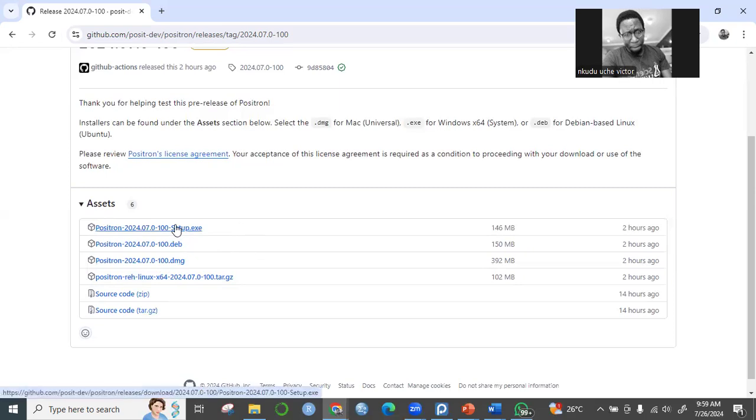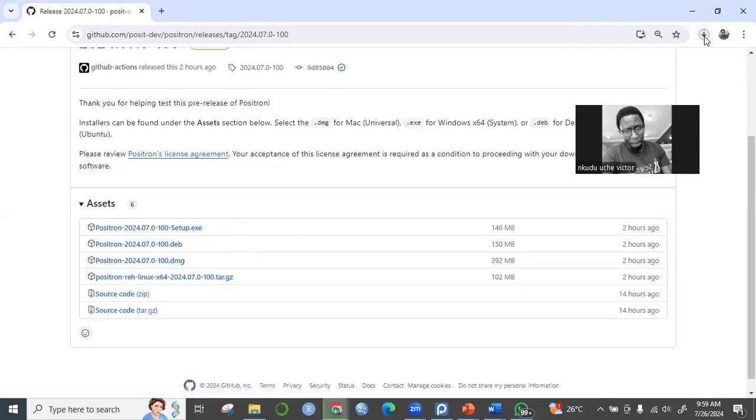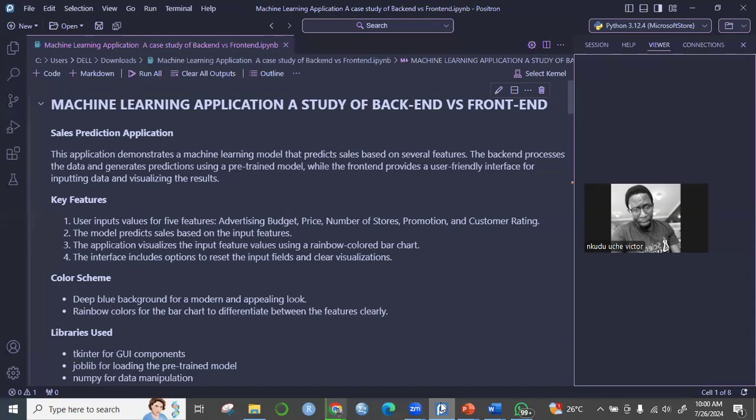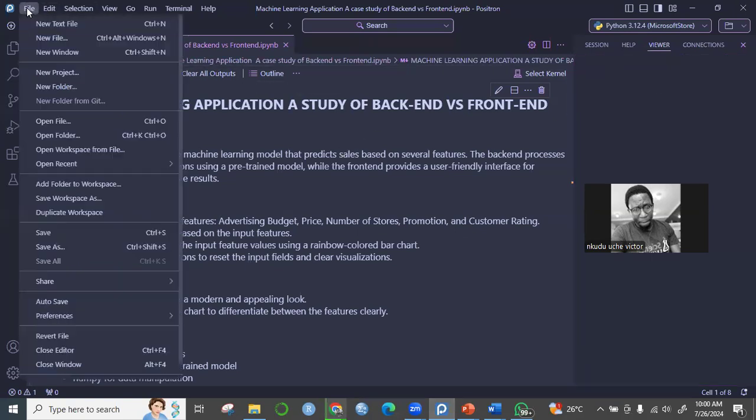Let me just click on it. It's downloading, but I will need to stop it. So once you're done downloading, the next thing is to install. So after installing, this is what you see. You're gonna see this.